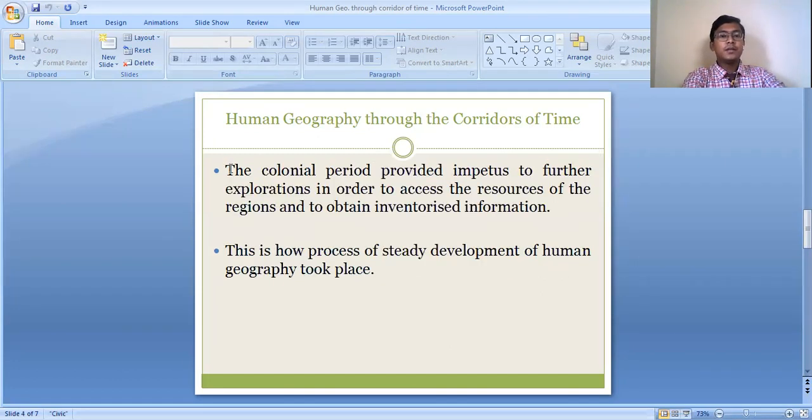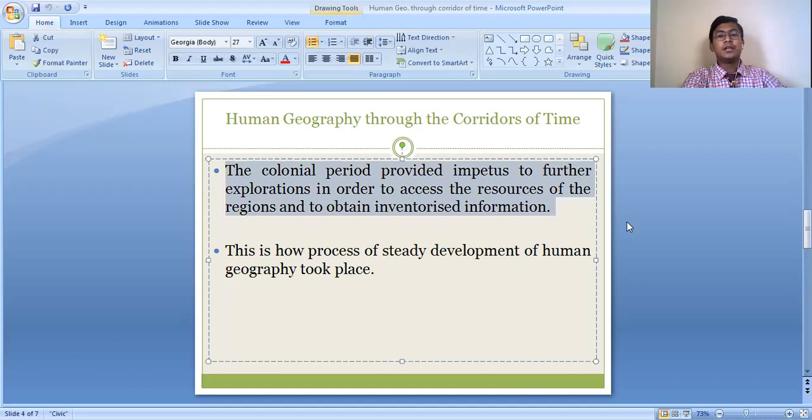So the colonial period provided impetus to further exploration, in order to access the resources of the regions and to obtain inventorized information. During the colonial period, the process of exploration saw rapid development, because the Europeans, the French, the Dutch, the Britishers and others, started exploring various new places.